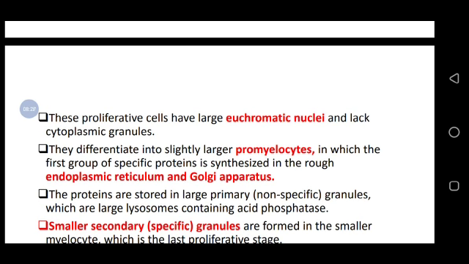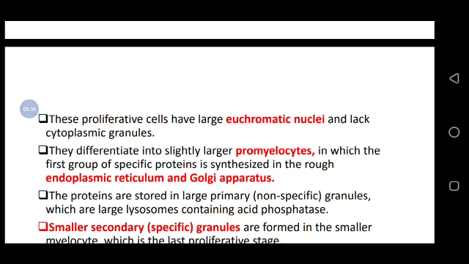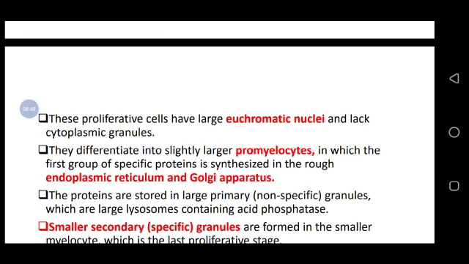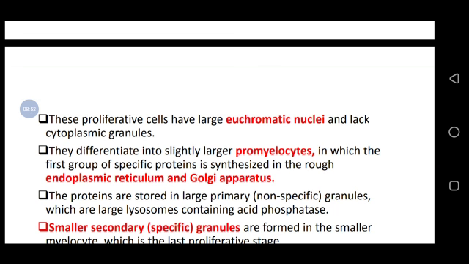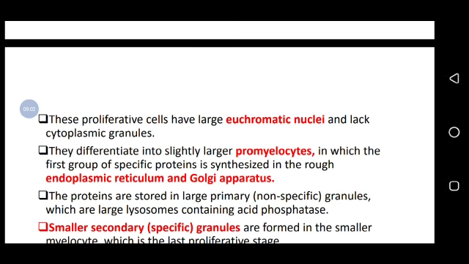Why? For example, if there is a cancer, once you take a tissue and visualize it in the microscope, you may find the nucleus is so euchromatic. Unakuta iko ina rangi sana inayoonekana, na also inakuwepo ina lack cytoplasmic granule. That's why sometimes tunasema there is increased nuclear to cytoplasmic ratio. So they differentiate into slightly larger myelocytes, in which the first group of specific proteins is synthesized in the rough endoplasmic reticulum and Golgi apparatus.